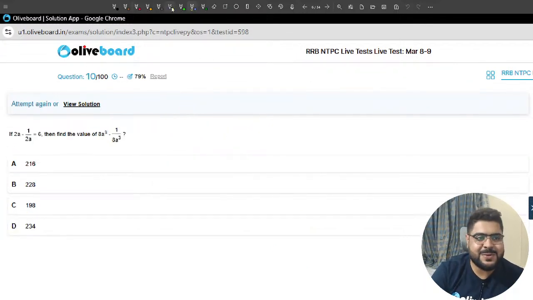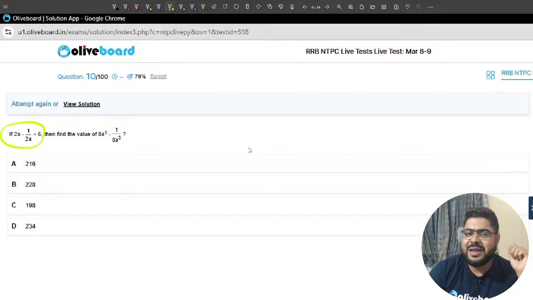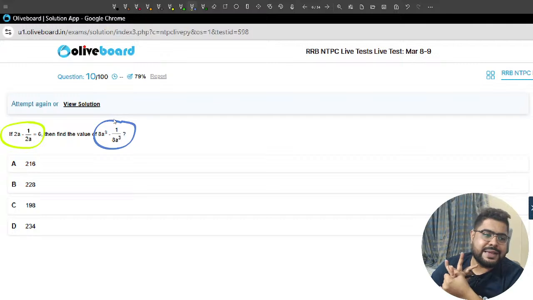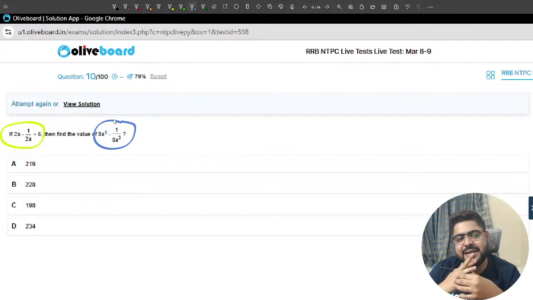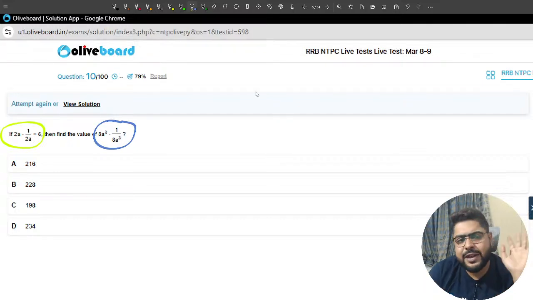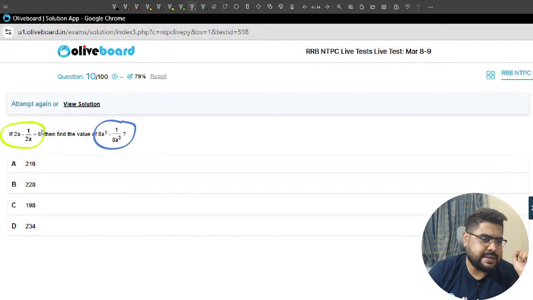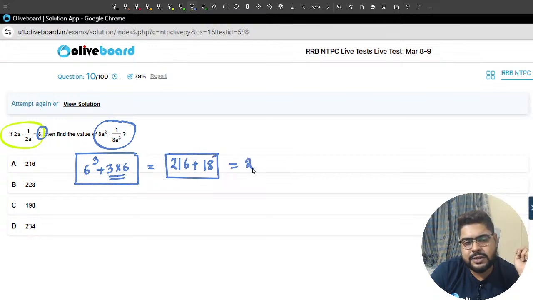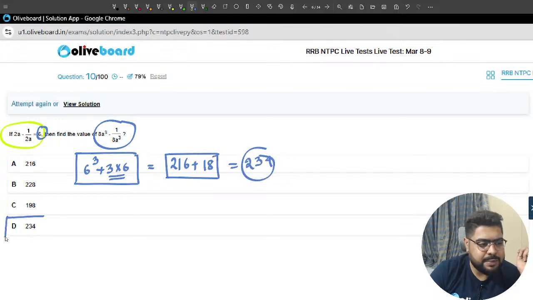Next one, sir. Can anyone tell me what the answer to this question will be? If you don't know, I'm giving you one very simple logic. The answer to this question will be 6 cube plus 3 into 6. Now, can anyone tell me how I did this? This is 216 plus 3 into 6 is 18, so 234, option number 4.